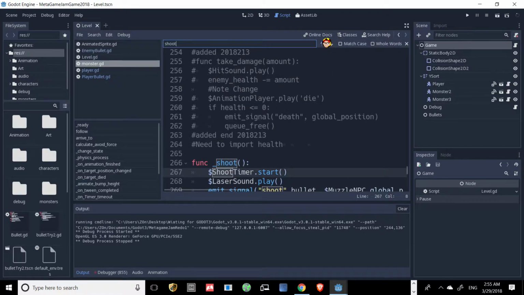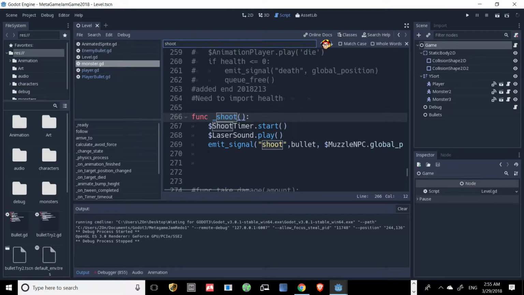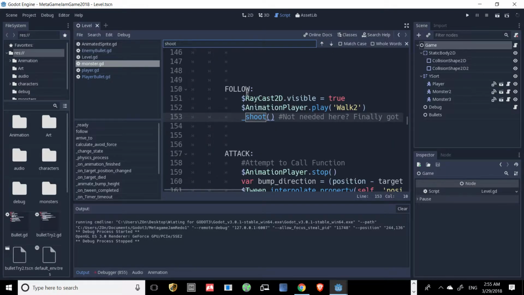Okay, I put shoot and I want to find it. It's above. Okay, that's the function. Yay. Then in the follow part of the state machine, I put shoot, and this calls that function. That's all I needed to do, and I'm really sorry.